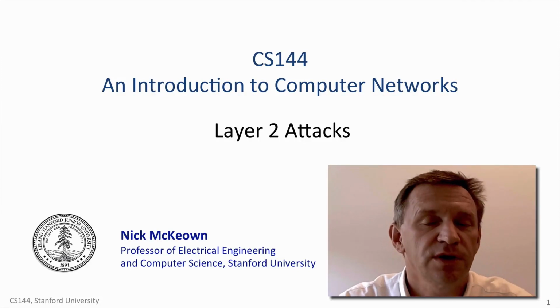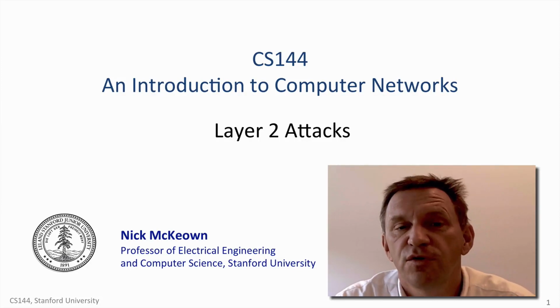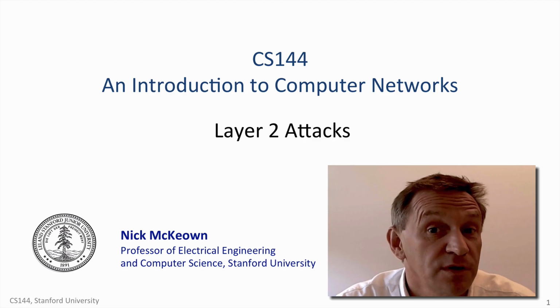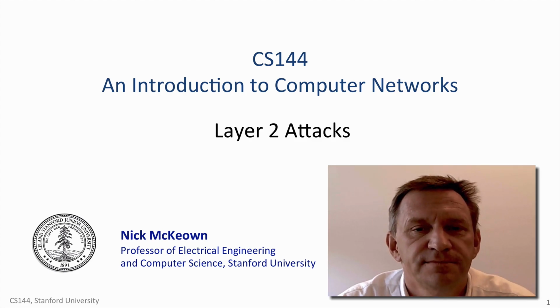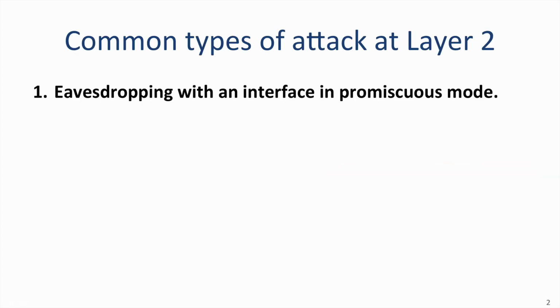In this video, we're going to look at some common attacks that can be performed by compromising local networks, usually running at layer 2. Eavesdropping is quite easy if we put our network interface into promiscuous mode. In promiscuous mode, your network interface will capture all of the packets passing by, not just those addressed to your Ethernet address. Computers allow this mode of operation so that they can act as an Ethernet switch.